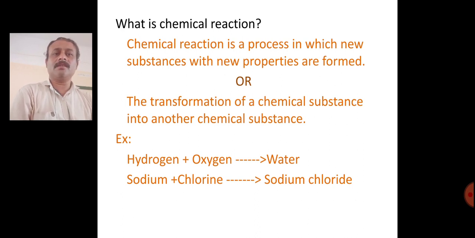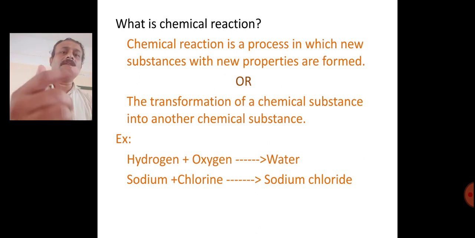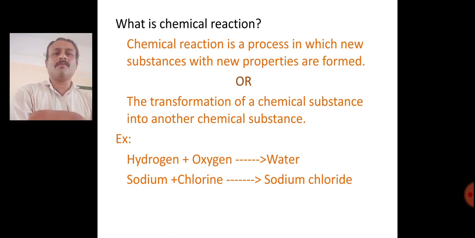But the interesting thing is, when these are chemically combined, they form a new substance. That new substance is water, which on pouring stops the combustion. So that is a new substance. That means the substances involved in the chemical reaction have different properties, and the new substance formed has different properties.